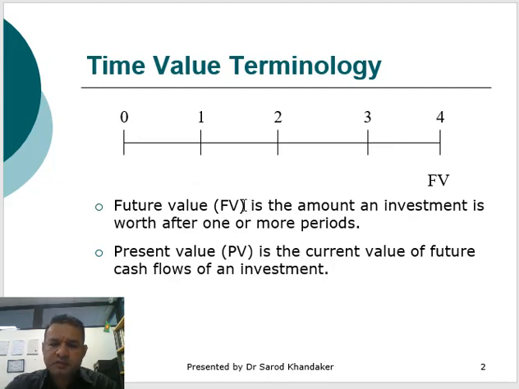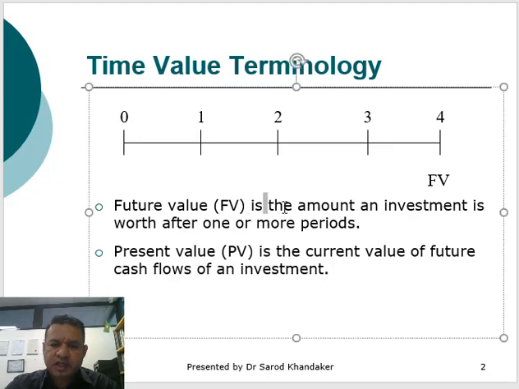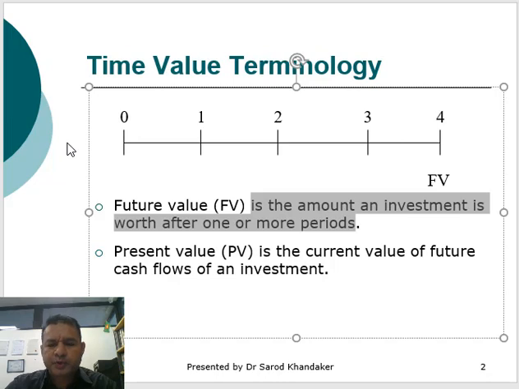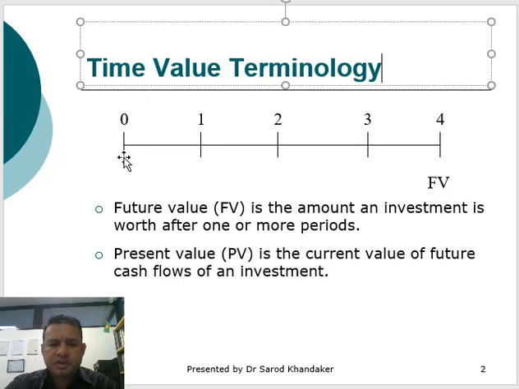So the FV is the future value, the amount an investment is worth after one or more periods. So for example, in year 1 you invested $100, so what should be the return you're looking for in year 1 or year 2, year 3 or 4? What is the return of year 4 if you invest the $100? And the present value is the current value of the future cash flow of an investment.